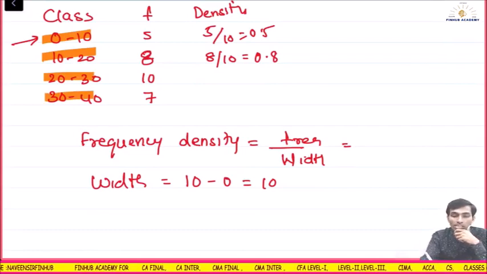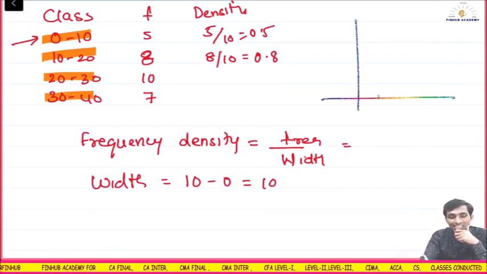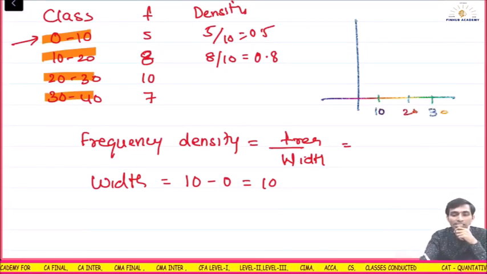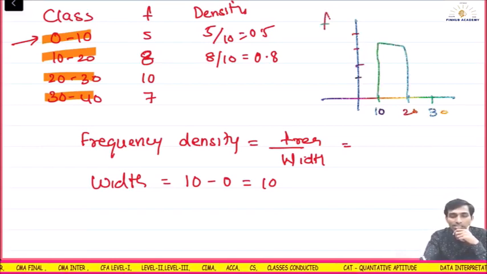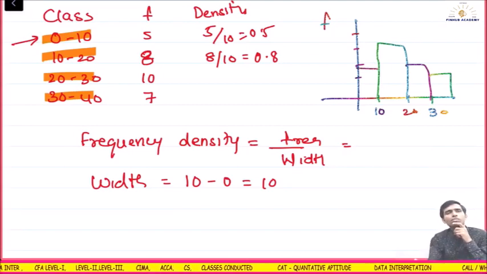So on the x-axis I take the classes 10, 20, 30, something like this. Here I take the frequencies, right? Now I take the frequency and then I make the histogram, something like this, correct? There is no gap in the histogram.